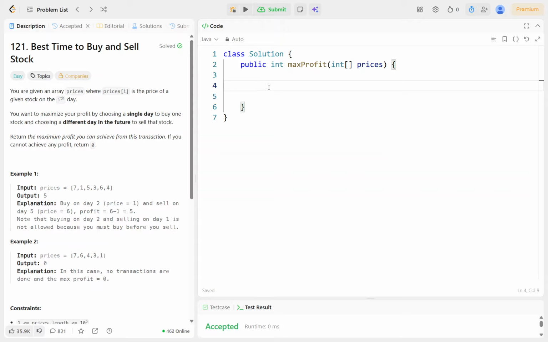Now what we will be doing is iterating it. And before iterating, we need to have two variables, that is an int minPrice variable. We need to take the minimum price. By default you would suggest taking 0, right? But what we will do here is take the maximum value so that we can easily compare it. So Integer.MAX_VALUE, if I am writing it right. Okay, then int, we will be taking one maxProfit variable.